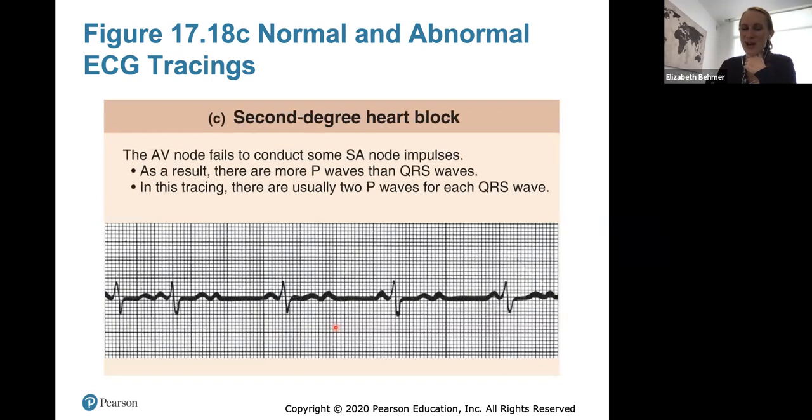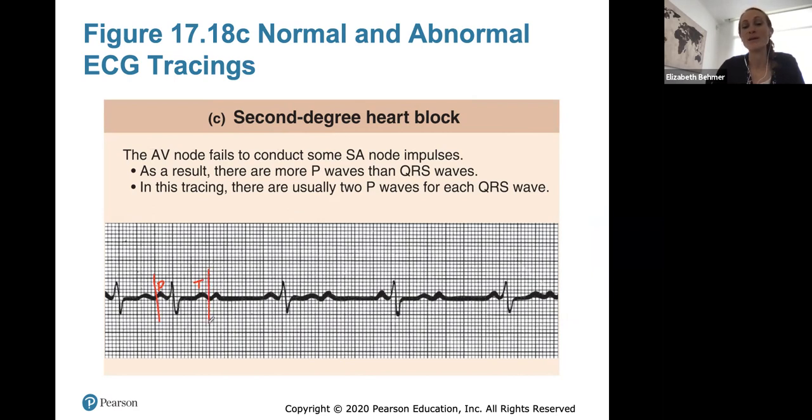A second-degree heart block is when the AV node fails to conduct some of your SA node impulses. So what we'll see here, and I'm just going to label some of these. Let's start with where we see something normal. So here we have a P wave, which stands for atrial contraction, the QRS complex, and then we see the T wave. So that's pretty normal so far.